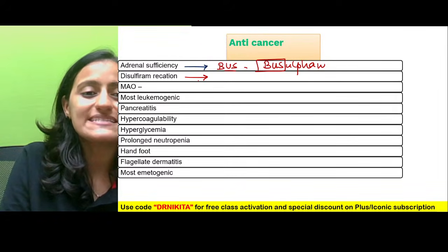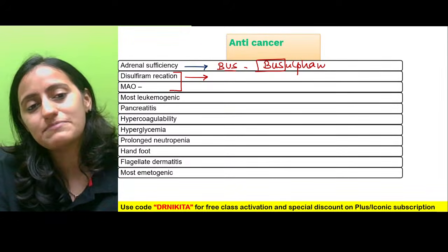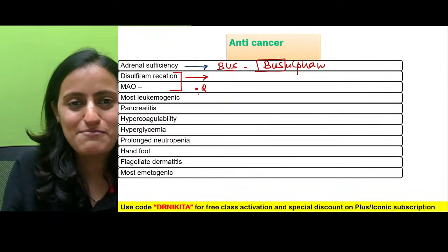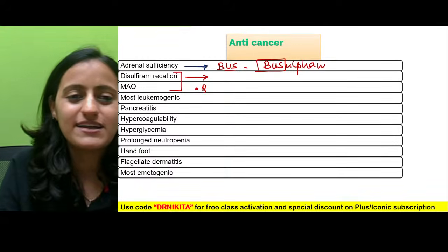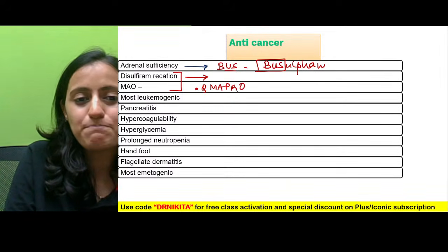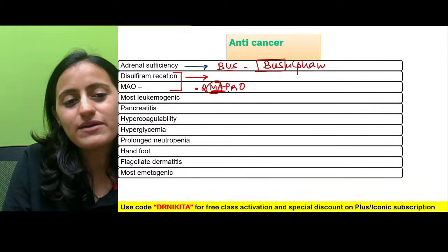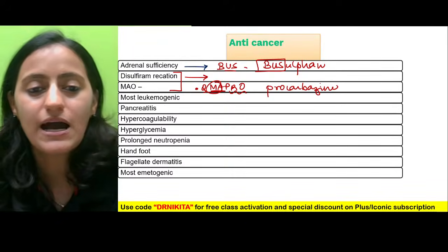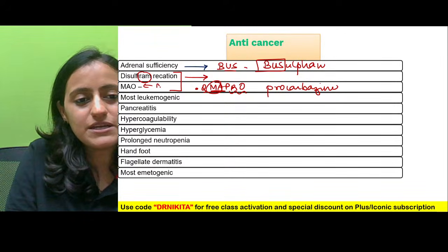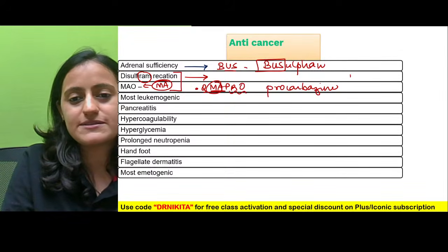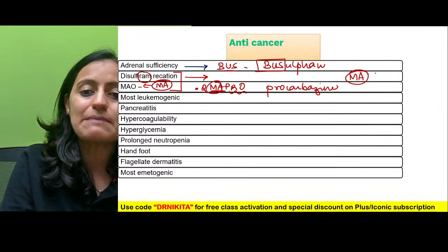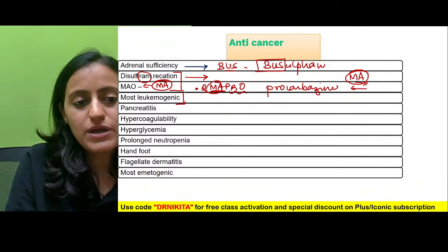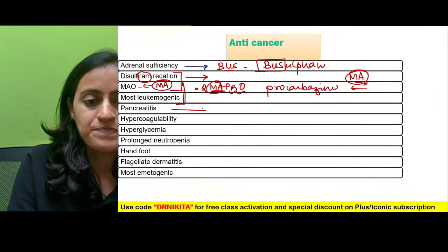Very good. Disulfiram reaction and MAO inhibitor. Remember, in the summer season you get a lot of crush and sharbat from the brand MapPro. So MapPro is the MAO inhibitor, procarbazine. And disulfiram, when you read it in reverse, is also MA. So remember, it is MA, MapPro. Even the most leukemogenic drug is also procarbazine.